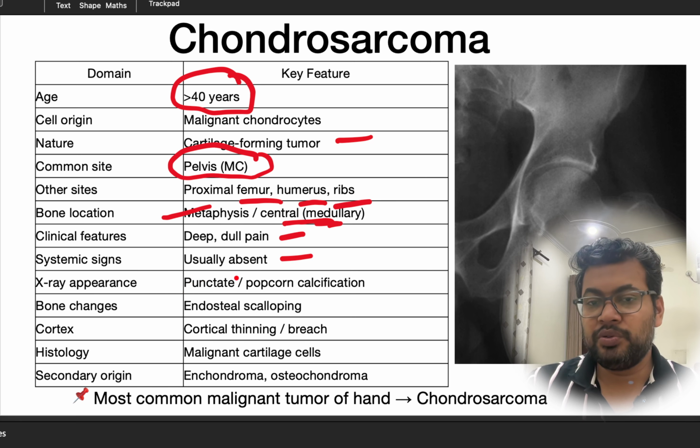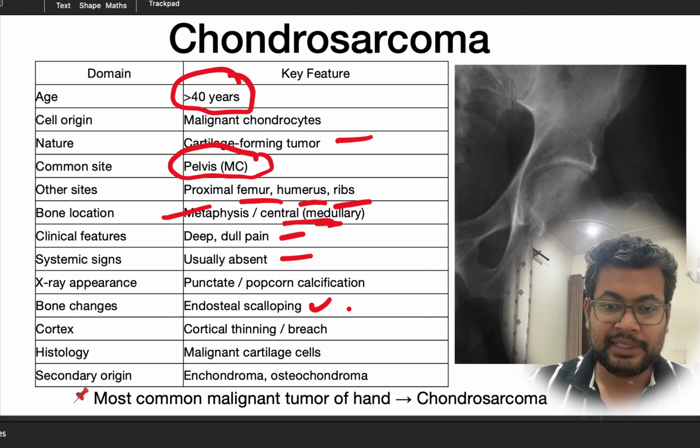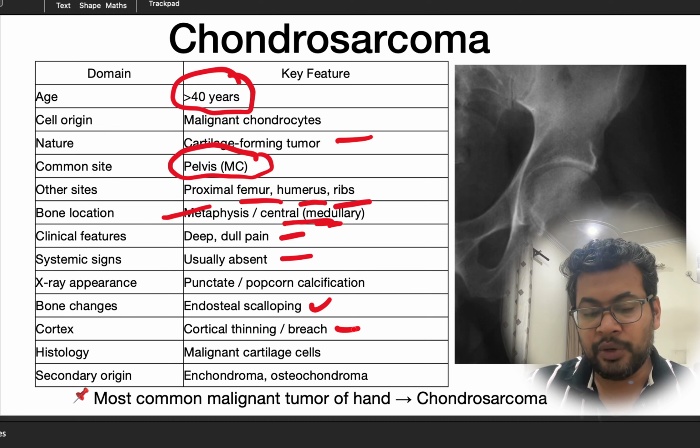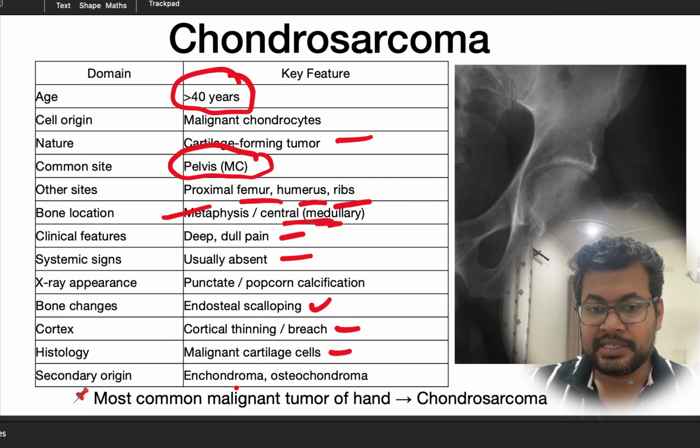The X-ray will show some calcifications, like we can see here the interrupted type of calcifications, and sometimes there may be cortical thinning, and that is called endosteal scalloping. So cortex will become thin like this. So endosteal scalloping is an X-ray sign of chondrosarcoma. Cortex is usually thinned out or sometimes breached. Histology will show malignant cartilaginous cells.